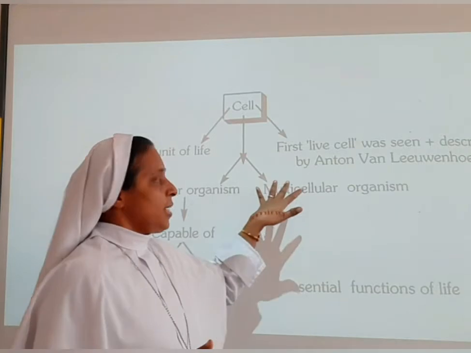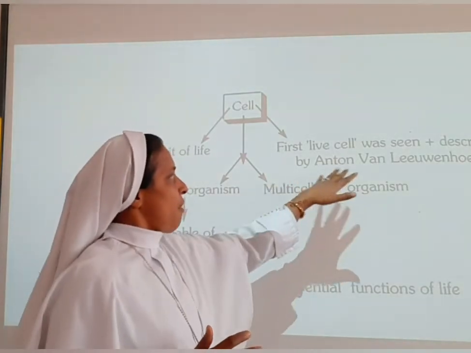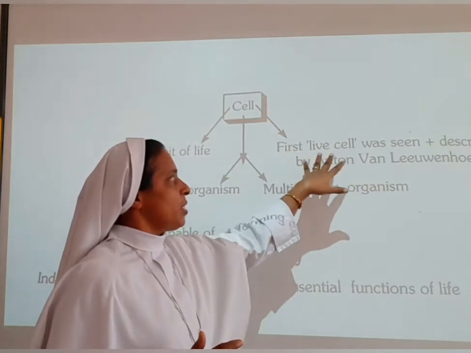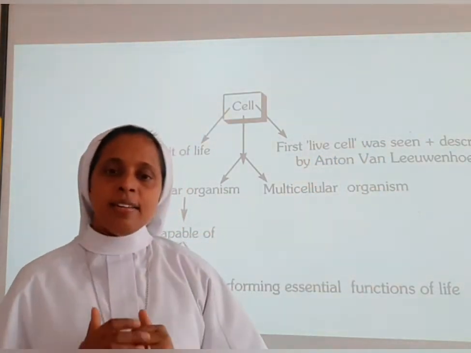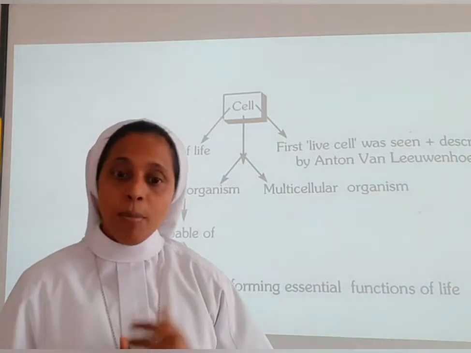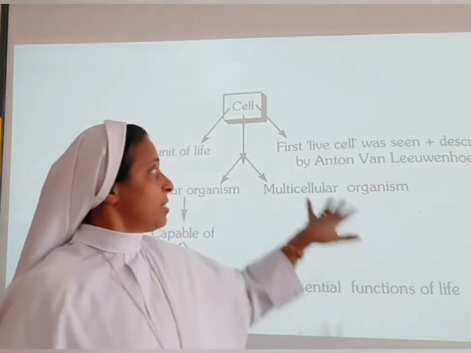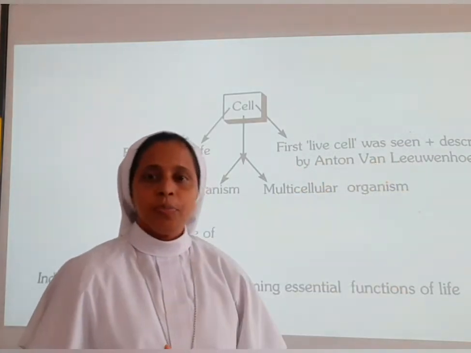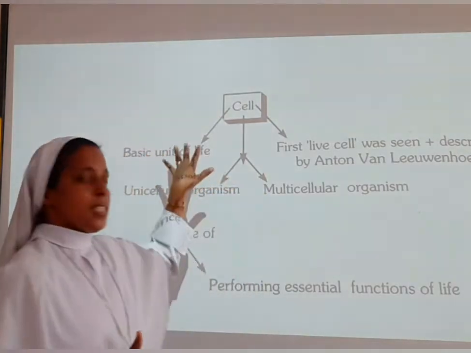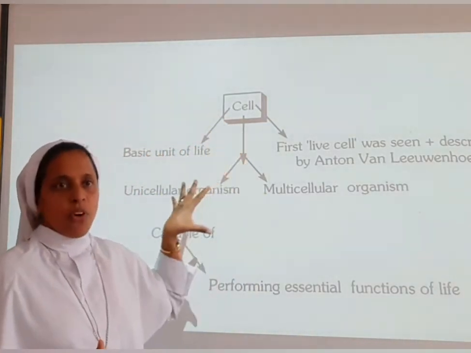So we know that in 1665, Robert Hooke discovered the dead cell, but who discovered the live cell? Antony van Leeuwenhoek. So they are telling that the cell is the basic unit of life.